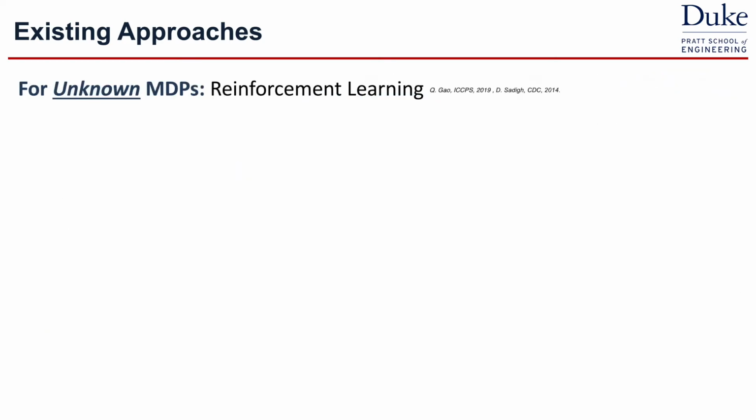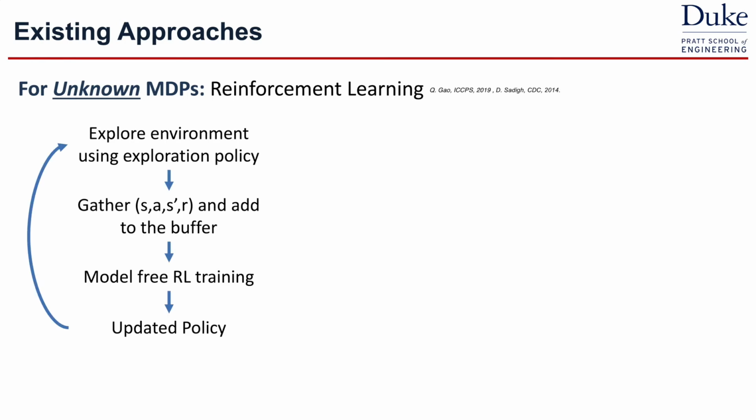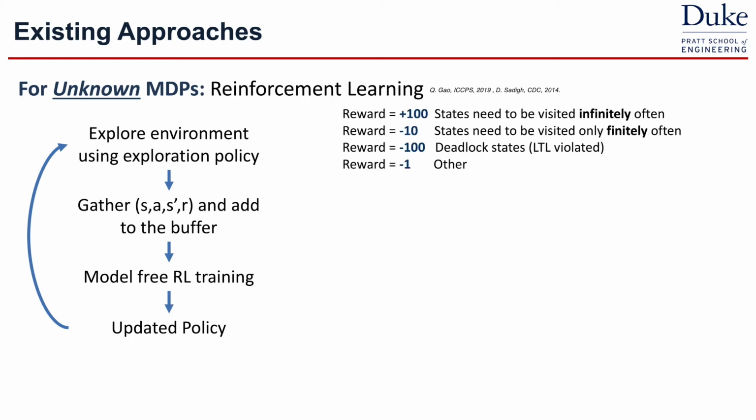There are some other works using reinforcement learning to learn the transition probabilities in MDPs. In general, they explore the environment using some exploration policy and then gather training data, add them to the buffer, and then run the reinforcement learning algorithm to train. In general, the reward functions are designed like this. They give a positive reward for states that need to be visited infinitely often, and negative rewards for states that need to be avoided.